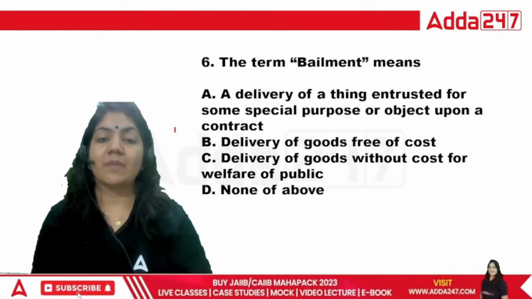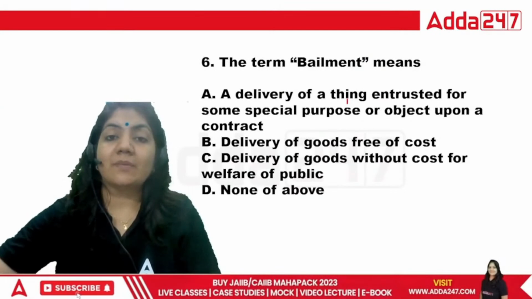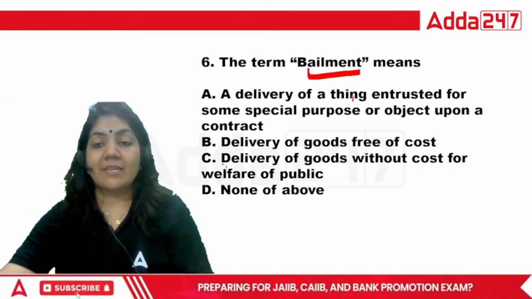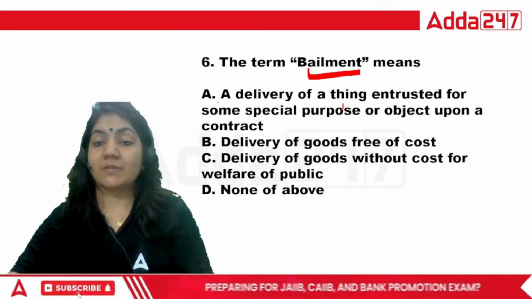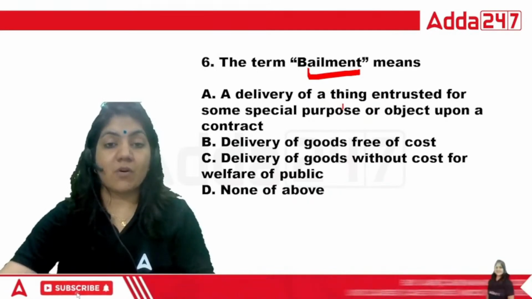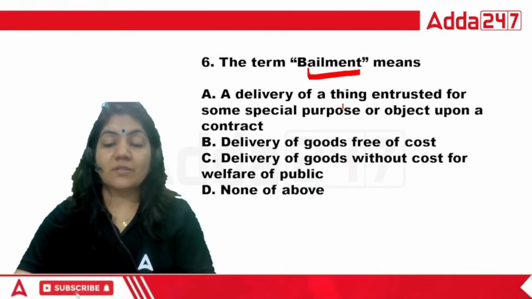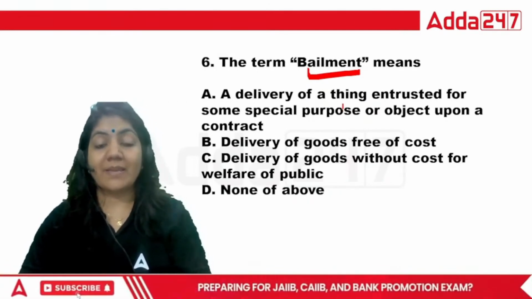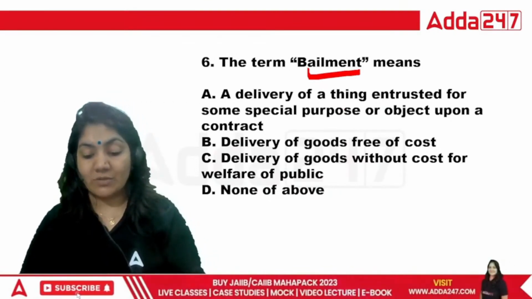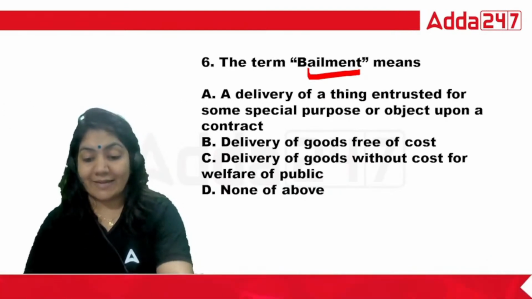Now the next one. The term bailment means what? A. A delivery of a thing entrusted for some specific purpose or object upon a contract. B. Delivery of goods free of cost. C. Delivery of goods without cost for the welfare of the public. And D. None of the above. So which of the following is the right one, class? Bailment. What is exactly the bailment?